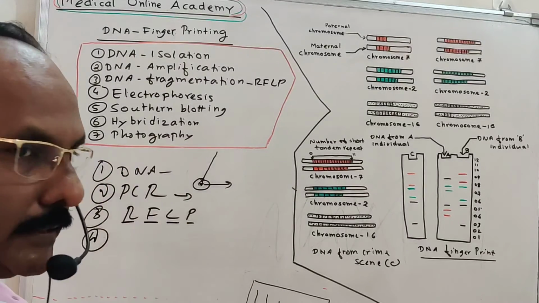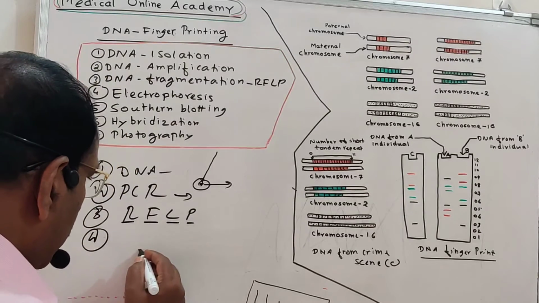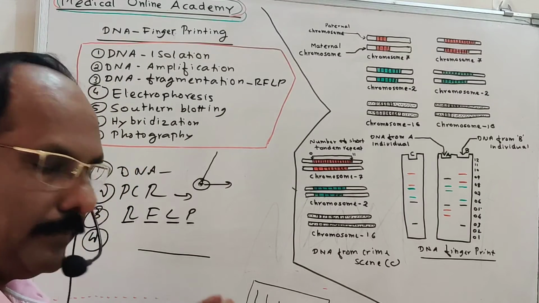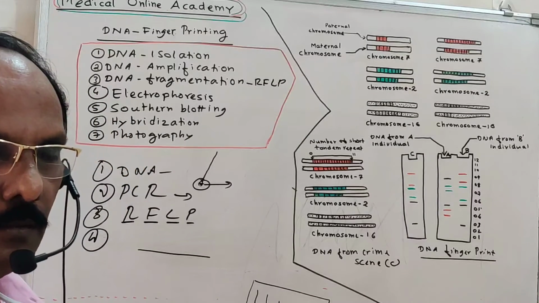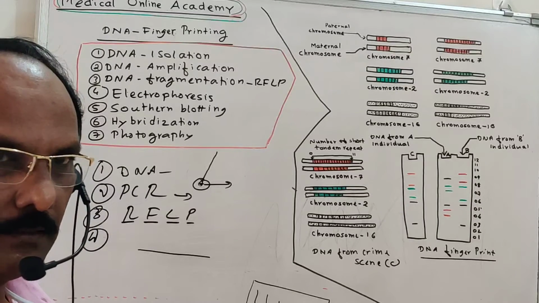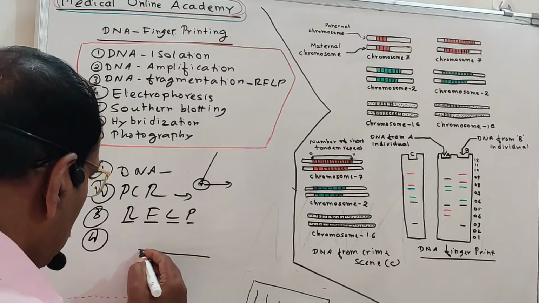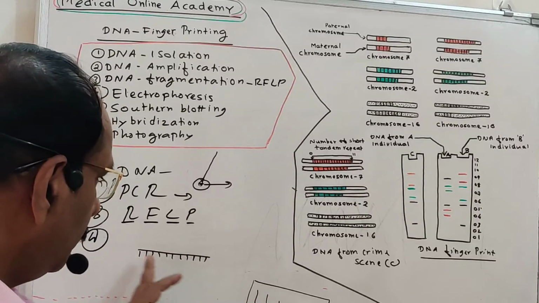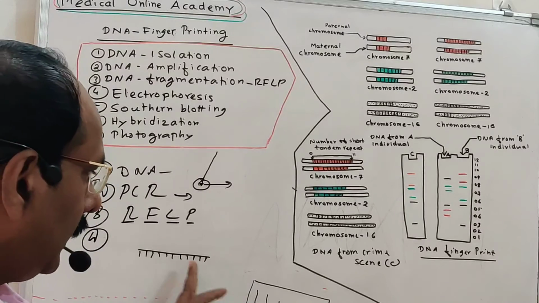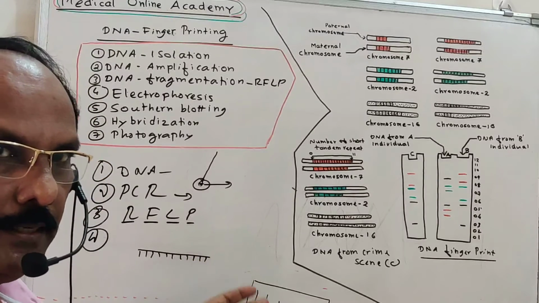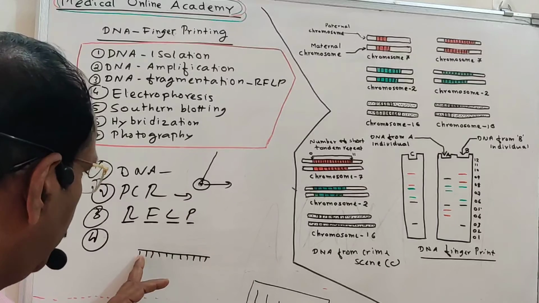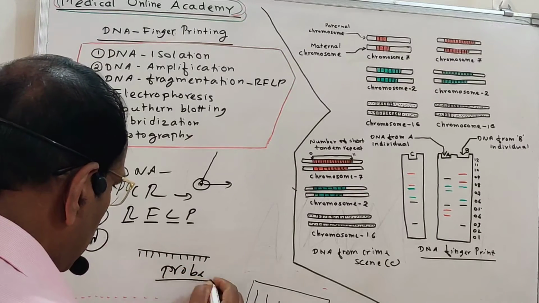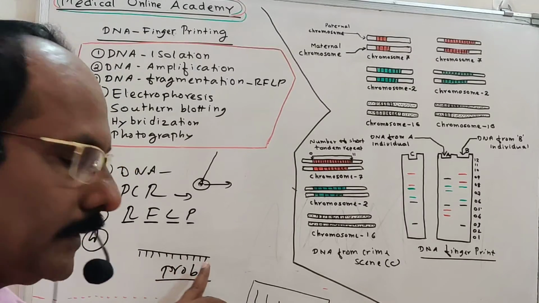For hybridization, we have to prepare a single-stranded DNA. This single-stranded DNA is prepared very specially, and it is applicable to most of the VNTRs. It has some nucleotide strands, and this nucleotide sequence is complementary to the VNTR. It is prepared very specially. Alec Jeffreys prepared it by one method, but in India, this piece of DNA is known as a probe. This probe is radioactive.